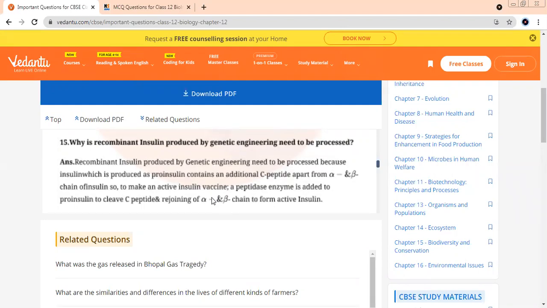Very good, beta. Very good. No one else can speak even the simple answer, beta, about insulin. What are these chains called? What are these peptide chains called as, beta?